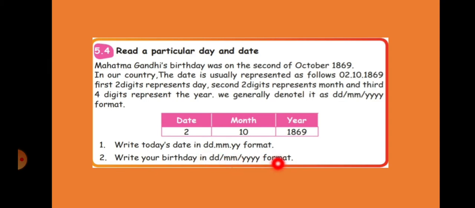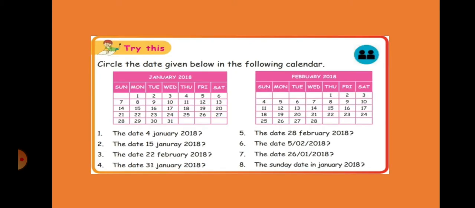Understood, children? So today's date will be 14. Which month are we in now? September. What is September? 09. So 14/09 and which year? 2020. Same way you write your birth date also.